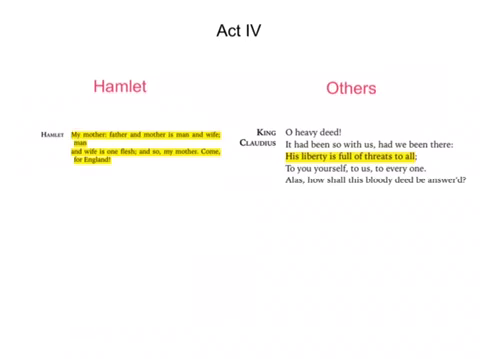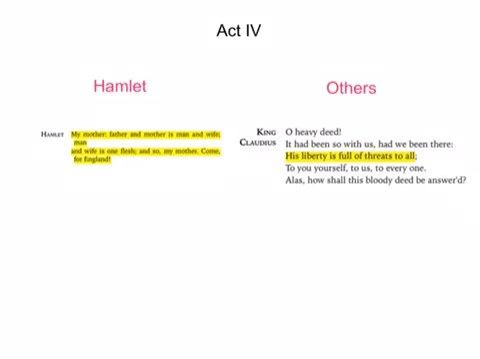In Act 4, King Claudius is extremely scared of Hamlet, especially after hearing about Hamlet's murder of Polonius. He says, "His liberty is full of threats to all." A truly mad man would not be as much of a threat to the throne as would a man whose intentions are carefully planned out. Hamlet, when he's told he's being sent to England, says as he's leaving, "My mother. Father and mother is man and wife. Man and wife is one flesh, and so, my mother. Come, for England."